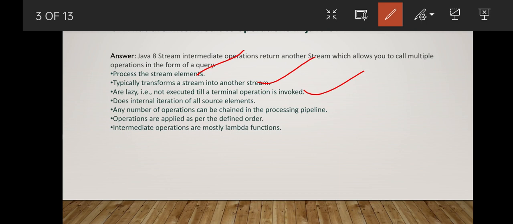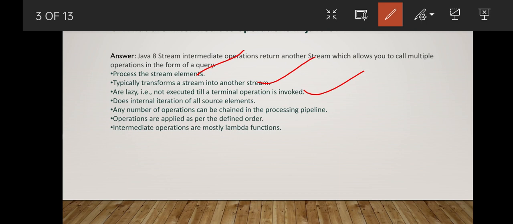Suppose you have a list and you want to take all the distinct names from that list. The filter operation will not be called till you try to collect those values. In the terminal operation we add dot collect to a set or a list. So this is why it's called a lazy operation.